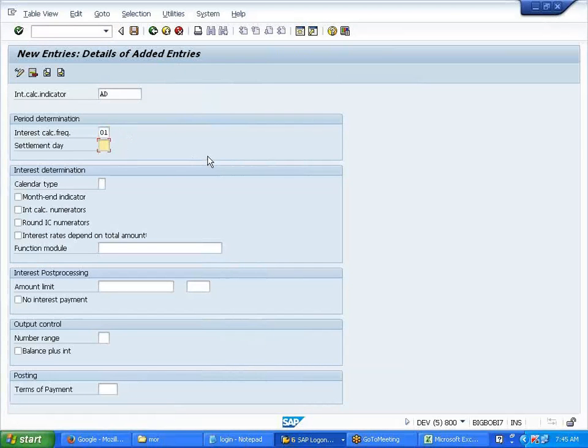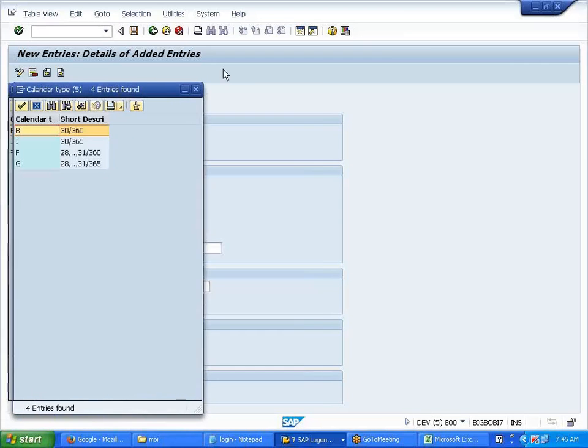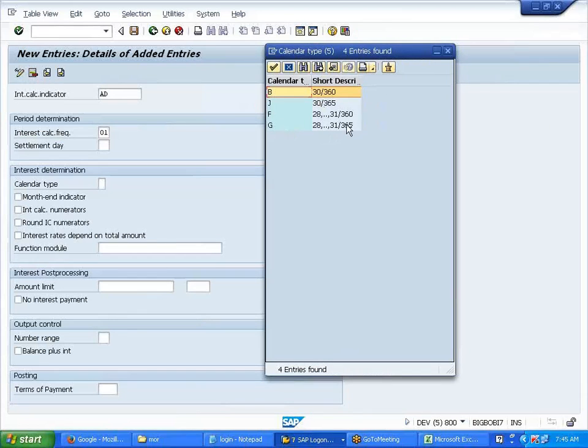Even on a monthly basis, do you have a specific settlement day, like you will have interest on the 10th, 5th or 7th of the month, right Aditi? So you are giving the settlement day here. If not, then it will be the last day. Now, when you are calculating this monthly frequency, it should follow some calendar, right? Do you want to follow the Gregorian calendar, which is 365 days, or 360 days or whatever it is? You can define. I'll say 365 days.